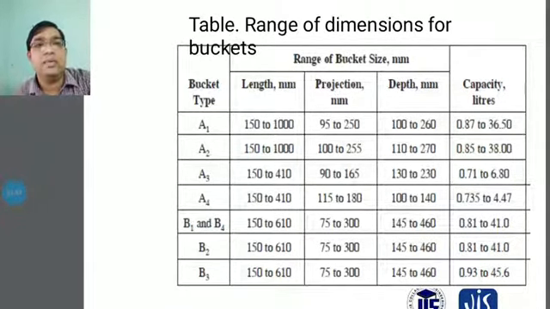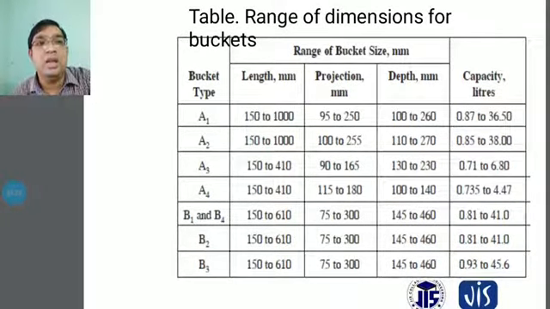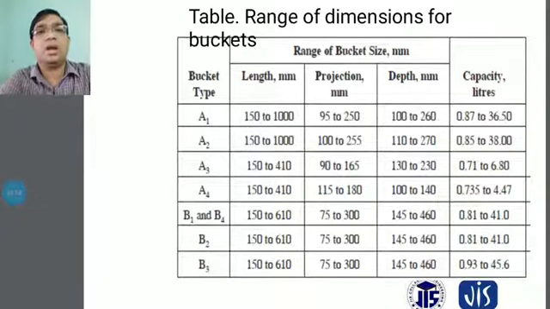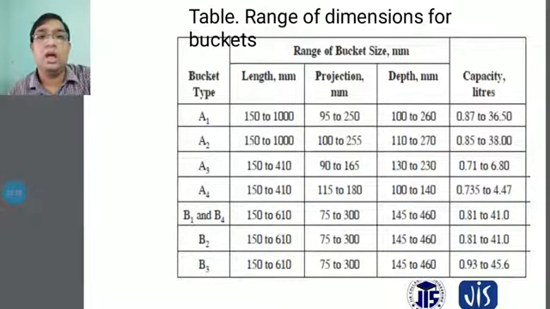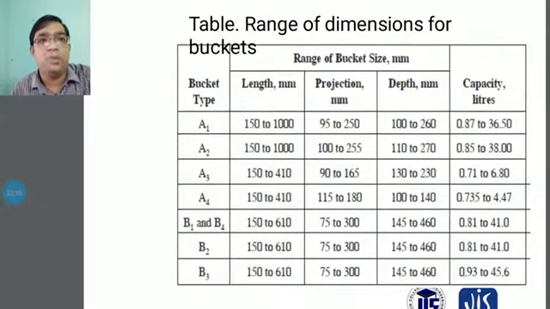Another thing is the capacity of the bucket, which is considered in liters. You have to consider how many liters the bucket holds when preparing it. For A1, the length is 150 to 1000 millimeters, the projection is 95 to 250 millimeters, the depth is 100 to 260 millimeters, and the capacity is 0.87 to 36.5 liters.